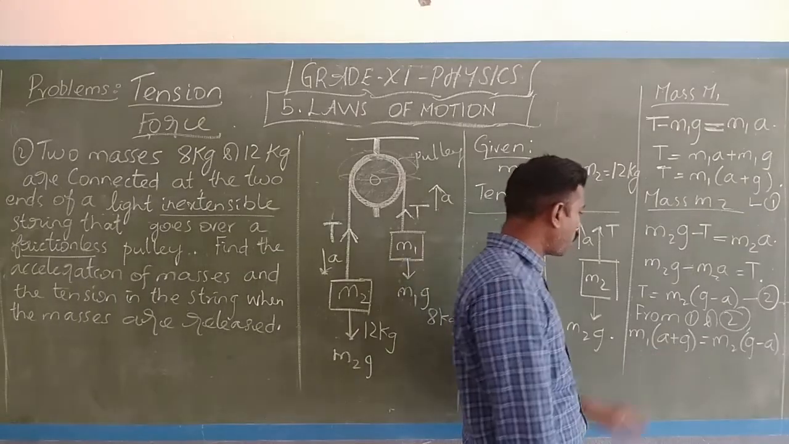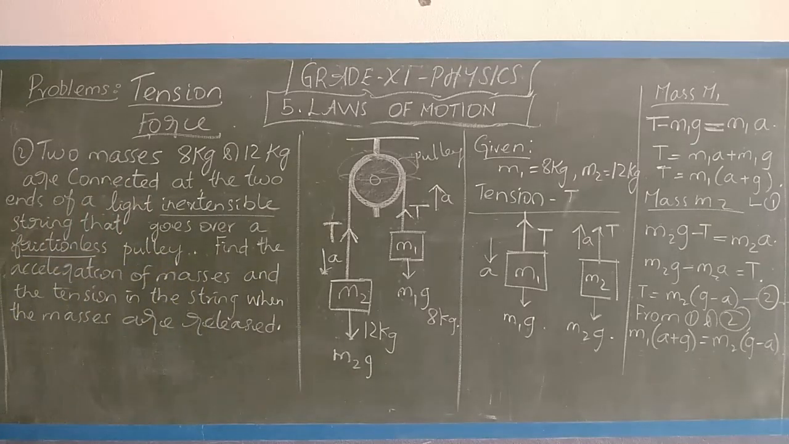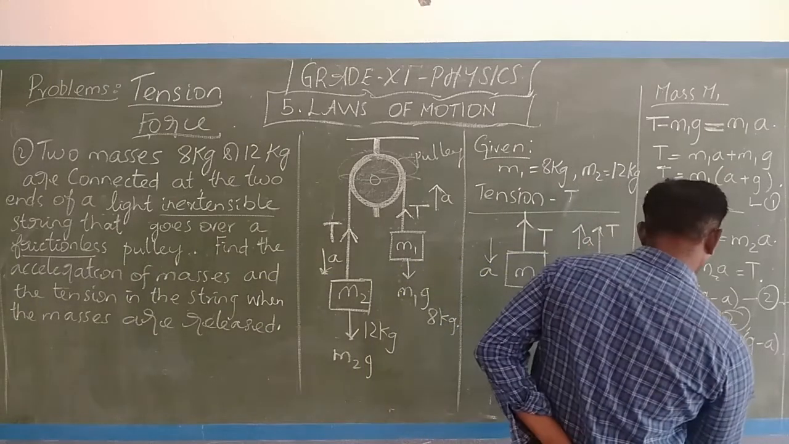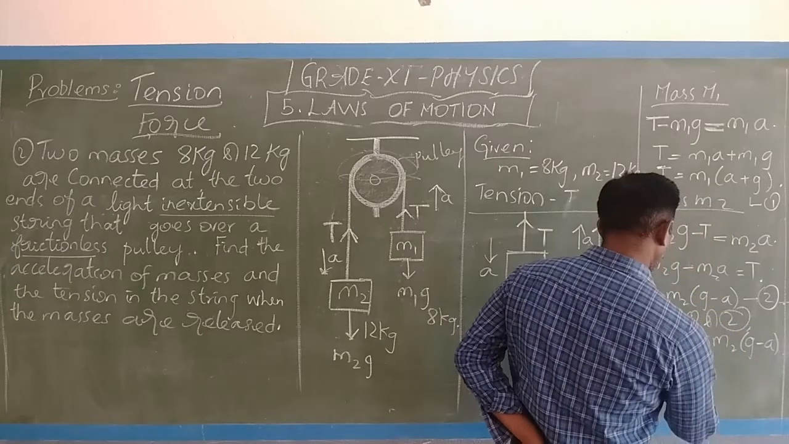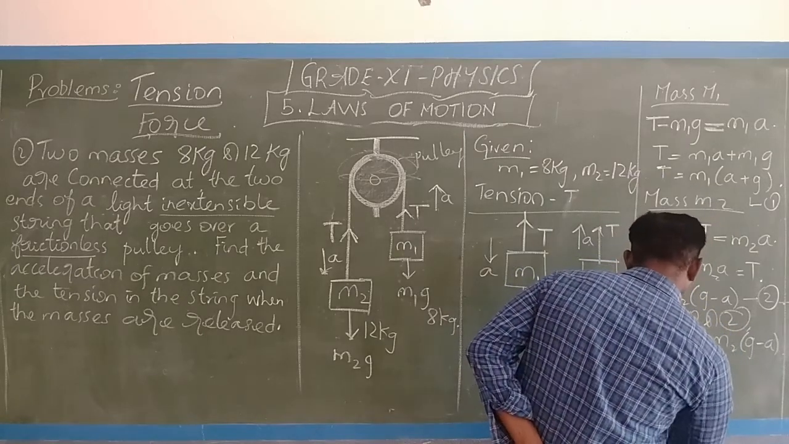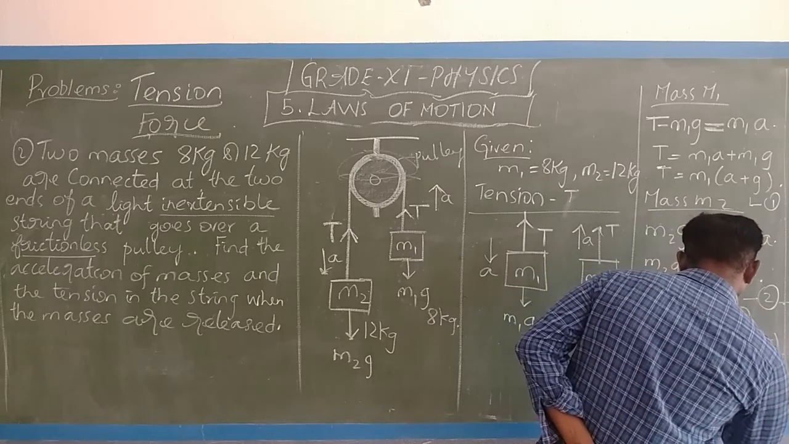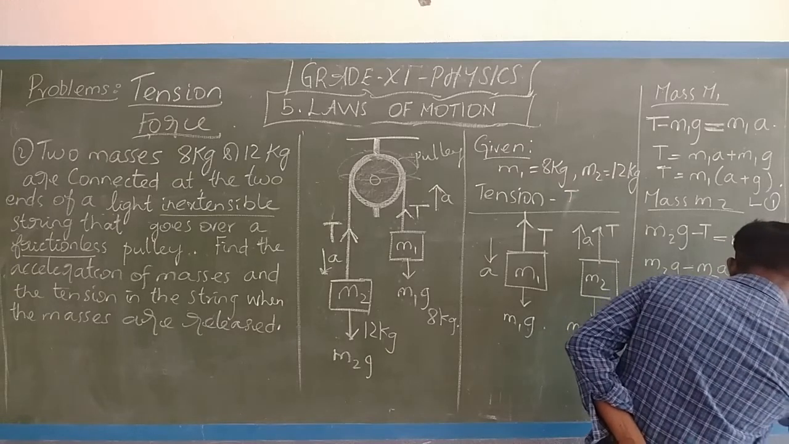So what is a? a is an unknown value. I don't know the value of a. I have to find the value of a. So that is here: m1 I know, so that is m1a plus ag equals mg minus m2a.